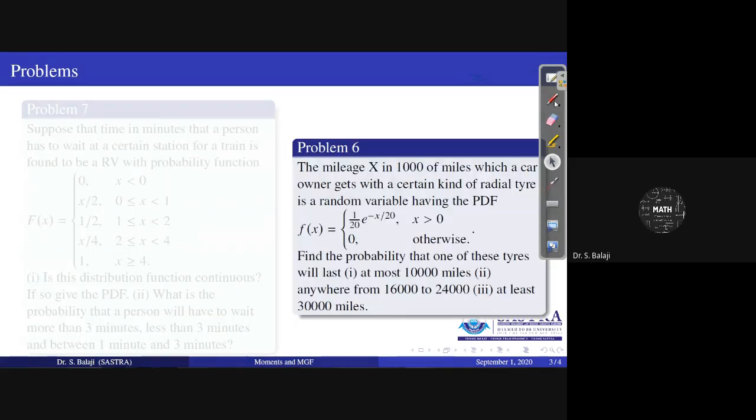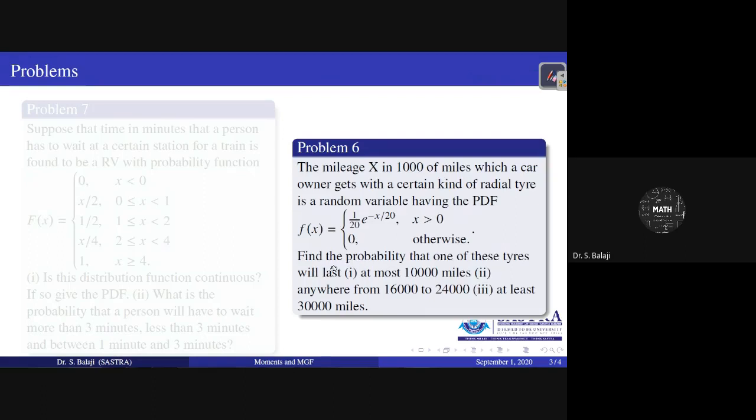There is another problem. X represents mileage in thousands of miles, which a car owner gets with a certain kind of radial tire, is a random variable having the PDF 1 by 20 e power minus x by 20, x greater than 0, otherwise 0. As x increases, life decreases. Therefore, negative exponential they have here.